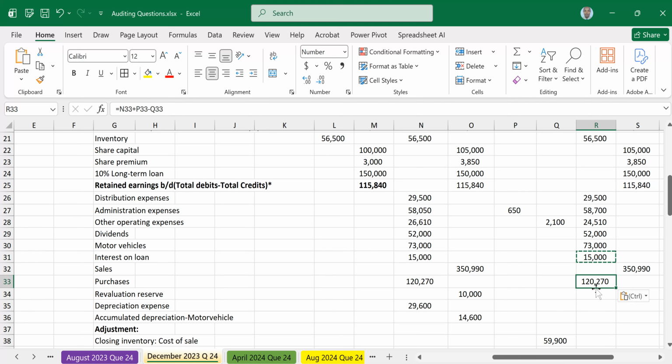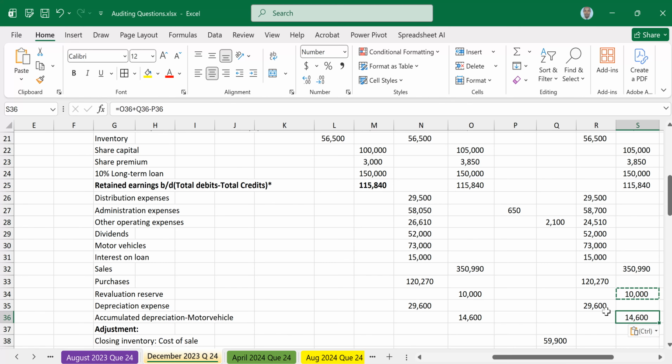Revaluation, we use the credit formula for revaluation. Depreciation, we use a debit formula. Accumulated depreciation, the credit formula. Copy and then paste. Then after that, adjustment.